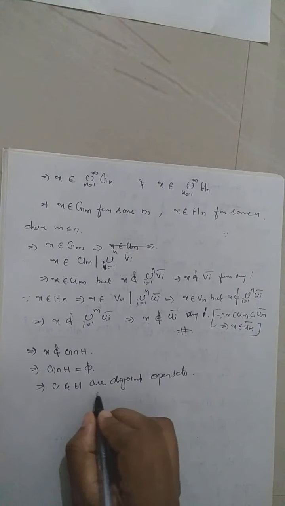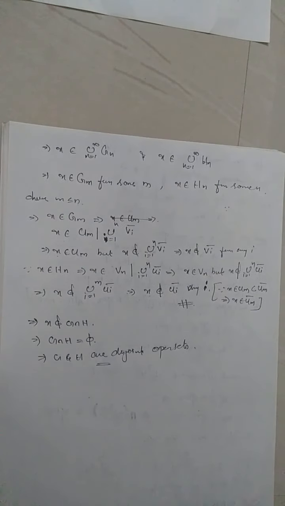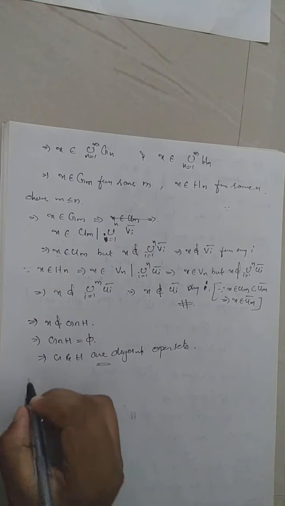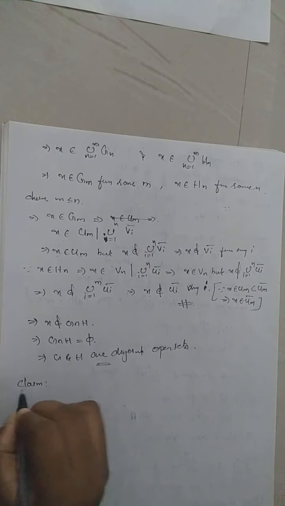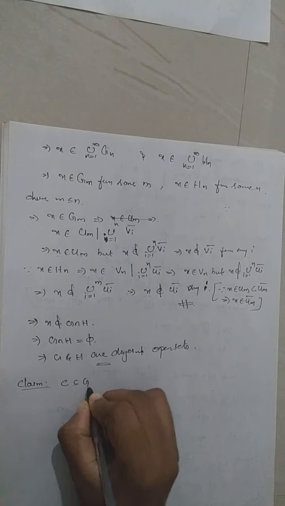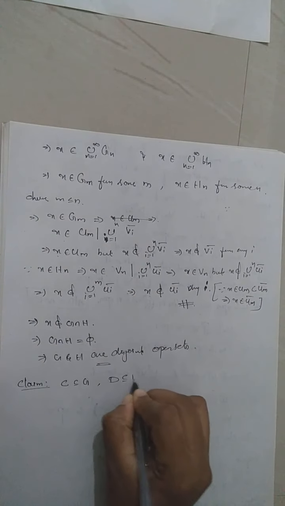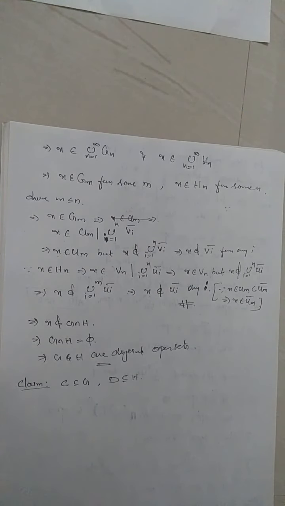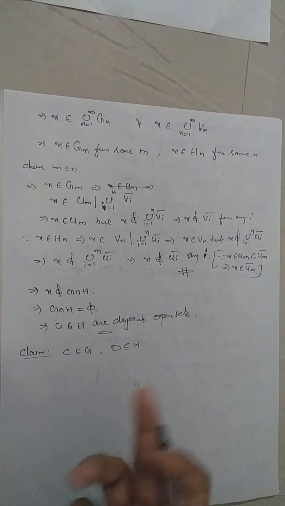We want to prove that our space capital X is normal. For that, we consider two disjoint closed sets C and D. Now we get two disjoint open sets G and H. Next, we claim that C is contained in G and D is contained in H. If you prove the claim, our space will be normal.